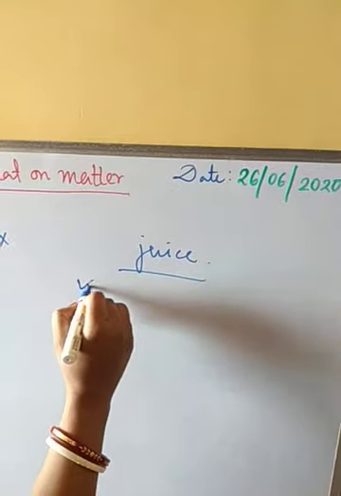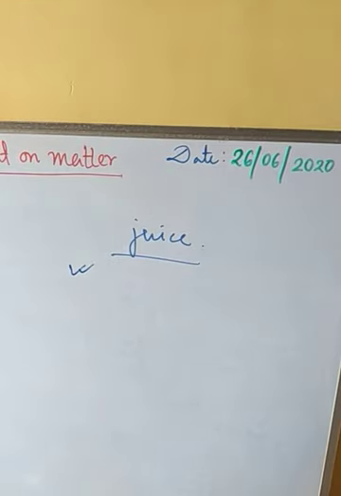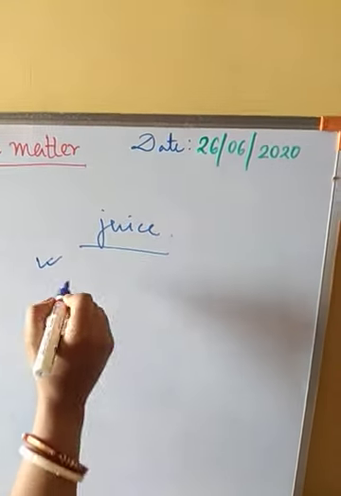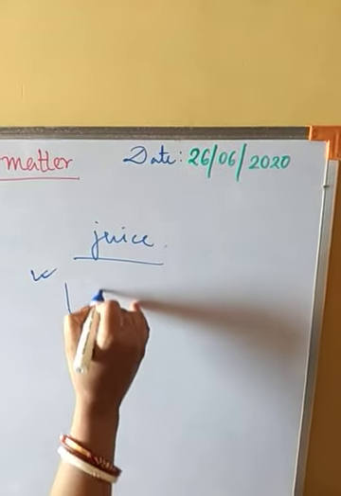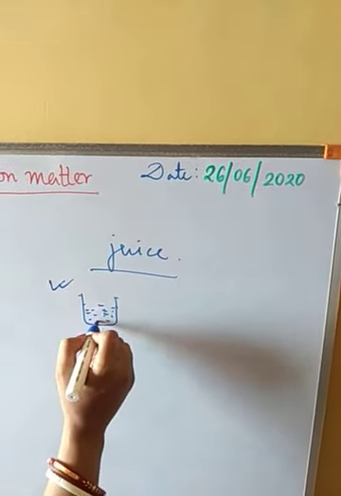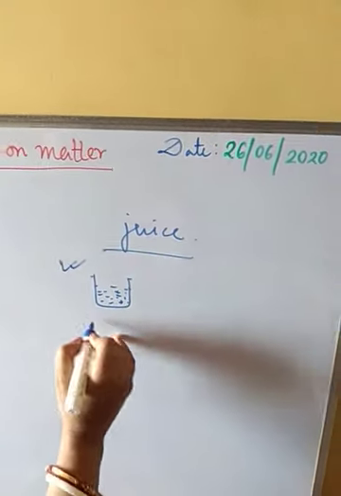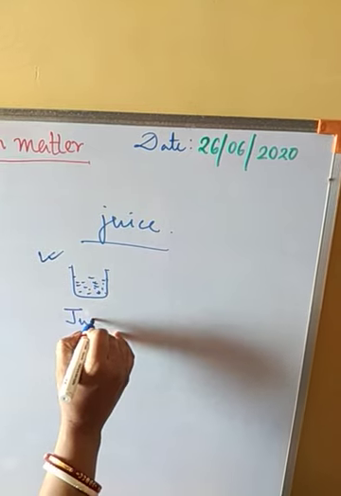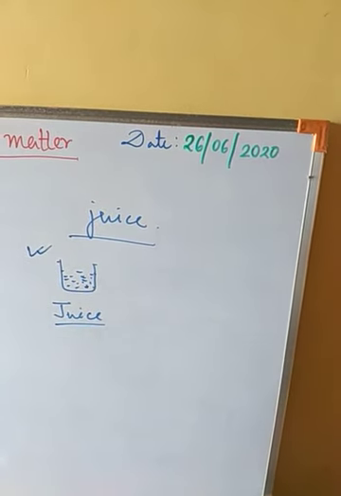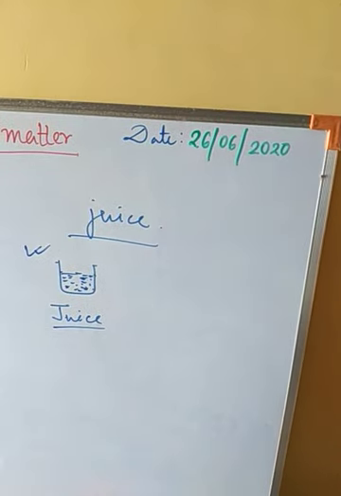Now with juice we will be doing just the reverse experiment. We will be doing it with juice in a container, in a beaker or in a cup. We will take any kind of juice, orange juice or whatever. We can take water also here. Okay, so here we are taking orange juice. This is in liquid form at room temperature.